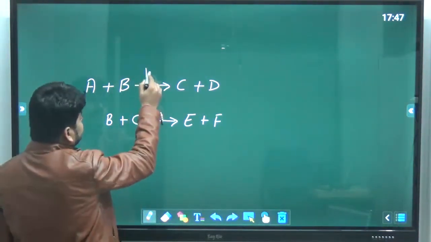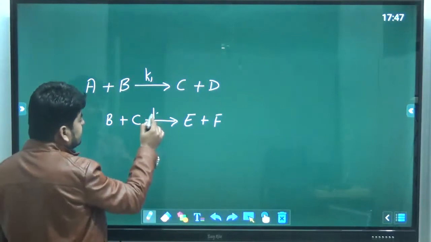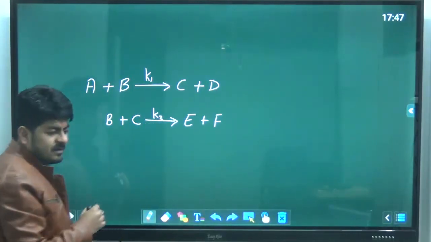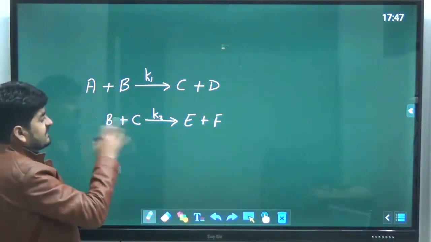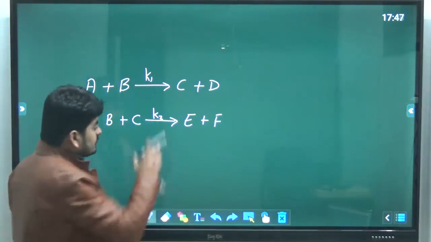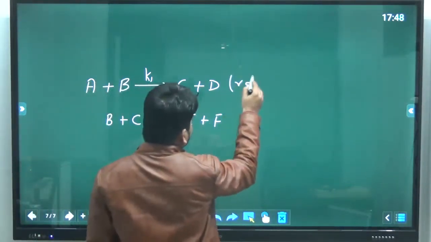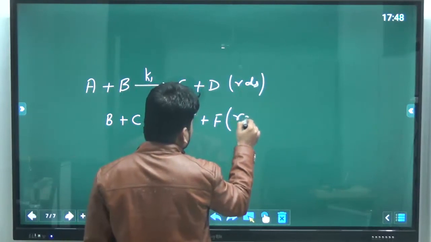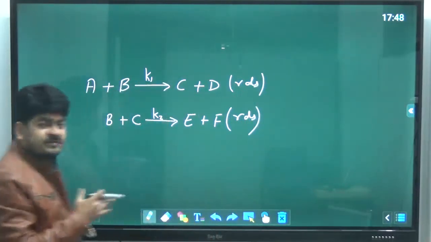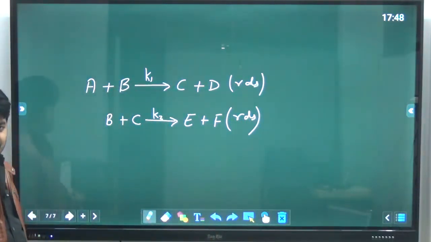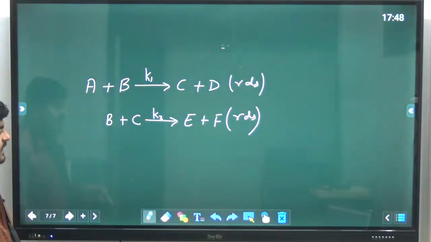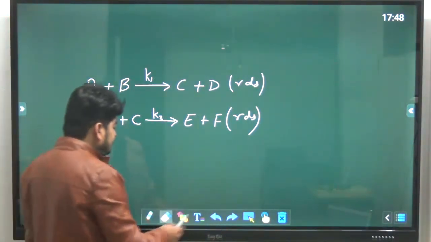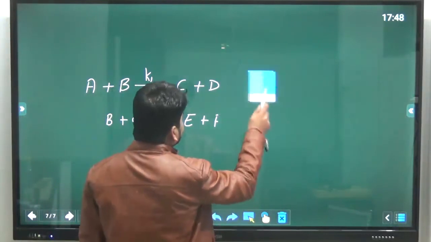For this reaction, the rate constant is k1, here this is k2. And let's say this is the RDS. Both of these are the RDS for any reaction system.